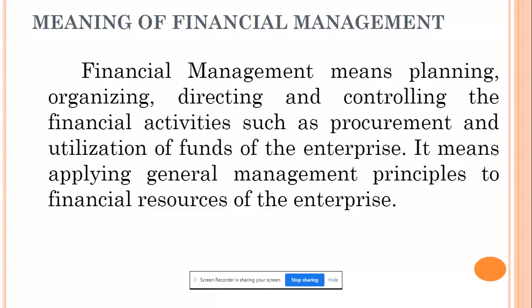Meaning of financial management, it means planning, organizing, directing, and controlling the financial activity such as procurement and utilization of funds. Remember, it is about procurement of funds, that is source of funds. Utilization of funds talks about where to invest the fund and how to get maximum profit. It means applying general management principle to financial resources of the enterprise. Very simple. What are all the general management principles? Planning, organizing, directing, and controlling. So these are the general management principle you are applying in the field of finance. Understood?